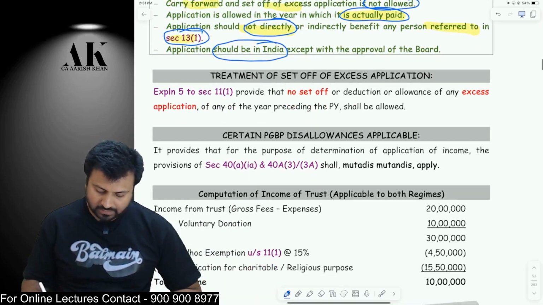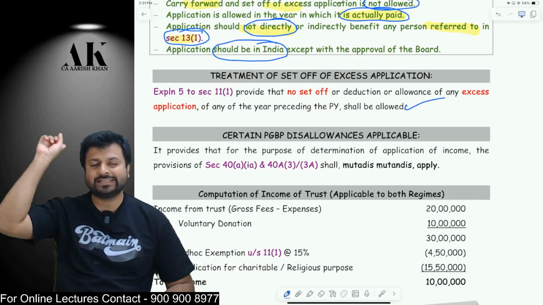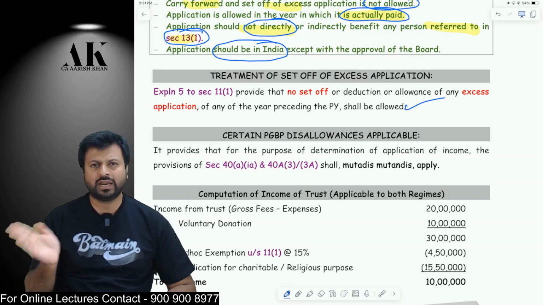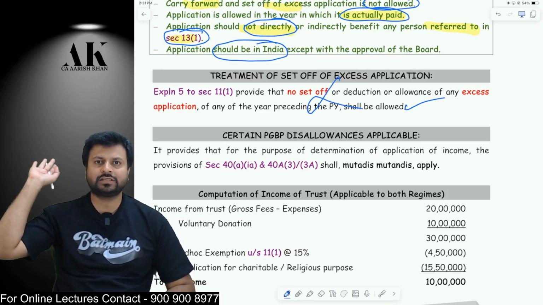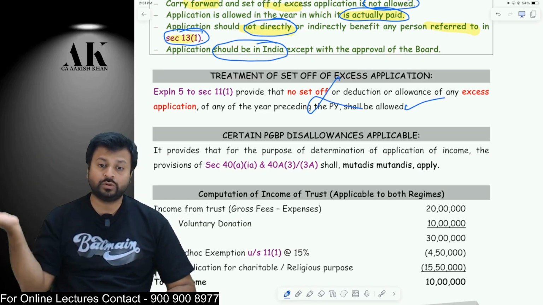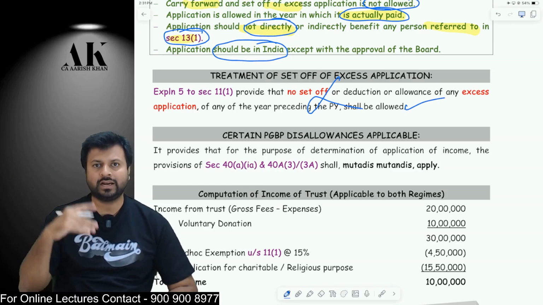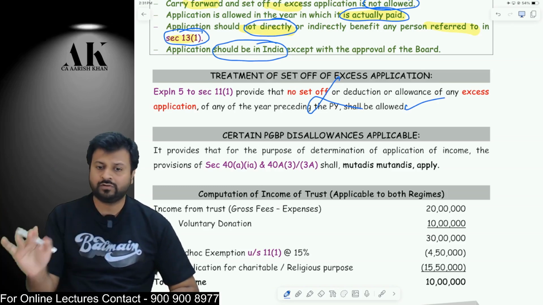Now, next point. Next point talks about what? If there is some excess application which is made by you in the last year, can you carry forward and set off that in the current year? Not allowed. Not allowed, not allowed. Any excess application made in the last year, if there is some loss, you cannot carry forward and set off that loss in the current year, unlike you do in case of PGBP and all. Here for trust, it is not allowed.